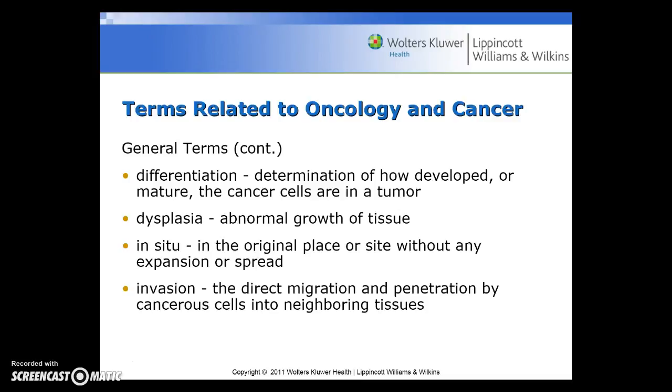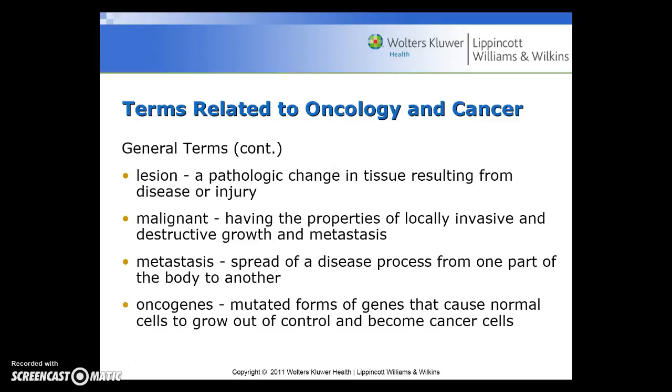Invasion is the direct migration and penetration by cancerous cells into neighboring tissues. Lesion is the pathologic change in tissue resulting from disease or injury. Malignant means having the properties of locally invasive and destructive growth and metastasis. Metastasis is the spread of a disease process from one part of the body to another.